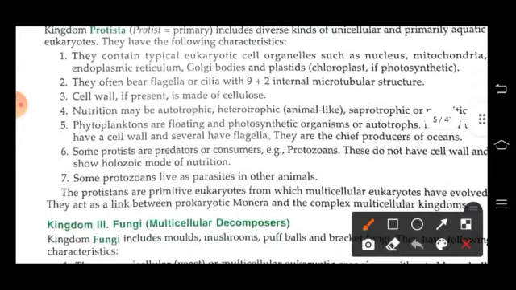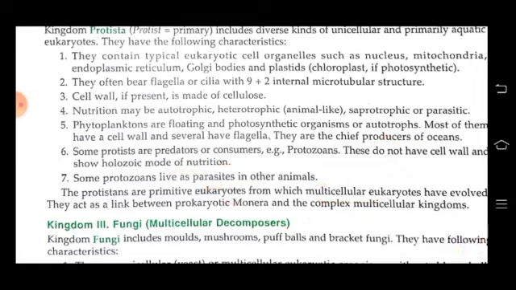Phytoplanktons are floating photosynthetic organisms or autotrophs. Some protists are predators or consumers like protozoans, because they do not have a cell wall and show holozoic mode of nutrition. Some protozoans live as parasites in other animals. These protists are primitive eukaryotes from which multicellular eukaryotes have evolved.